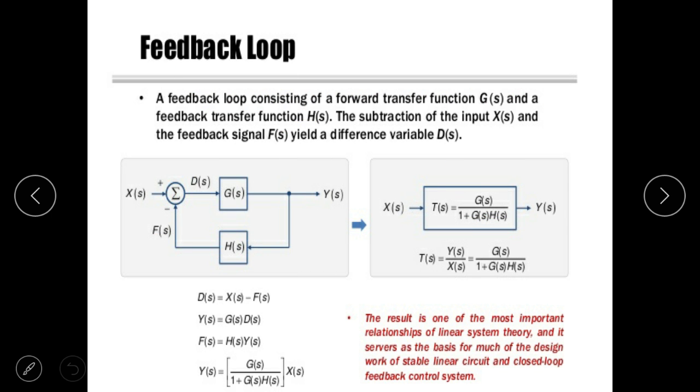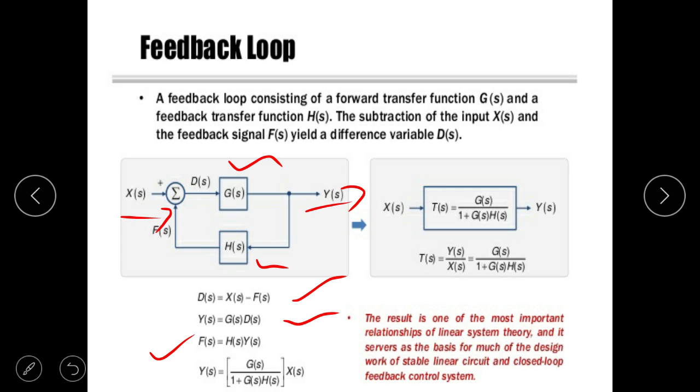Similarly, consider the application of the transfer function in a feedback loop control system. If the input of the system is X(s), the output is Y(s), G(s) is the gain, and H(s) is the feedback, then D(s) = X(s) - F(s) and Y(s) = G(s)D(s). Then Y(s)/X(s) = G(s)/(1 + G(s)H(s)). This means a feedback loop consisting of a forward transfer function G(s) and a feedback transfer function H(s) has a transfer function of G(s)/(1 + G(s)H(s)).